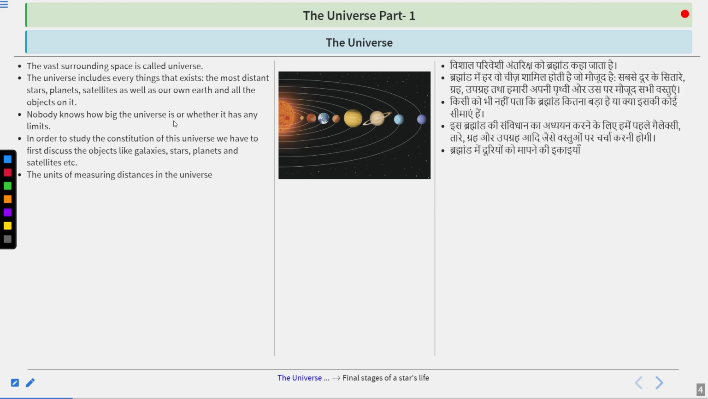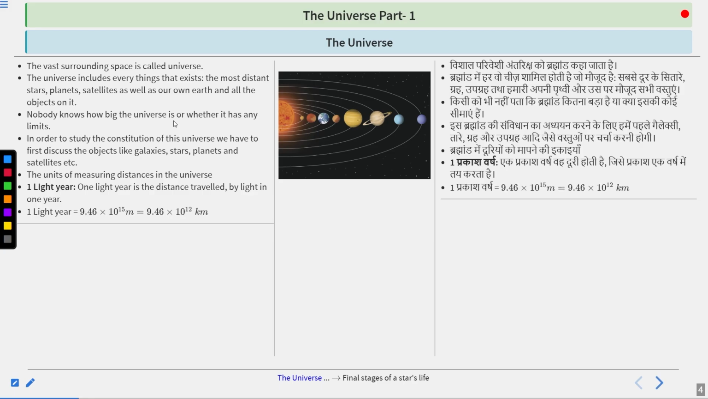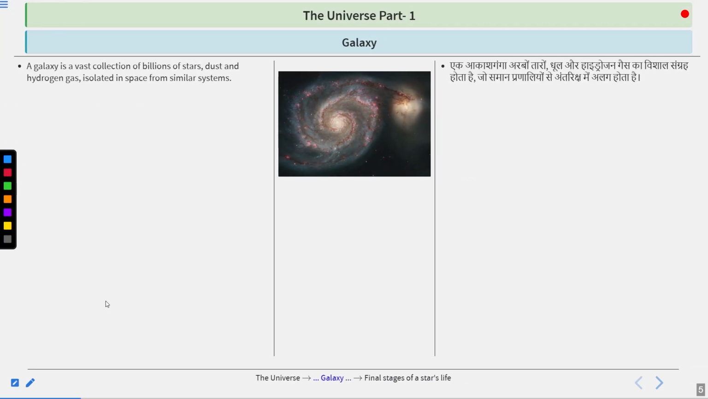The unit of measuring distances in the universe is the light year. 1 light year is the distance traveled by light in 1 year. It is nearly 9.46 × 10^15 meters, that is equal to 9.46 × 10^12 kilometers. So this is what we call the light year in terms of kilometers, and this is what we call the light year in terms of meters.